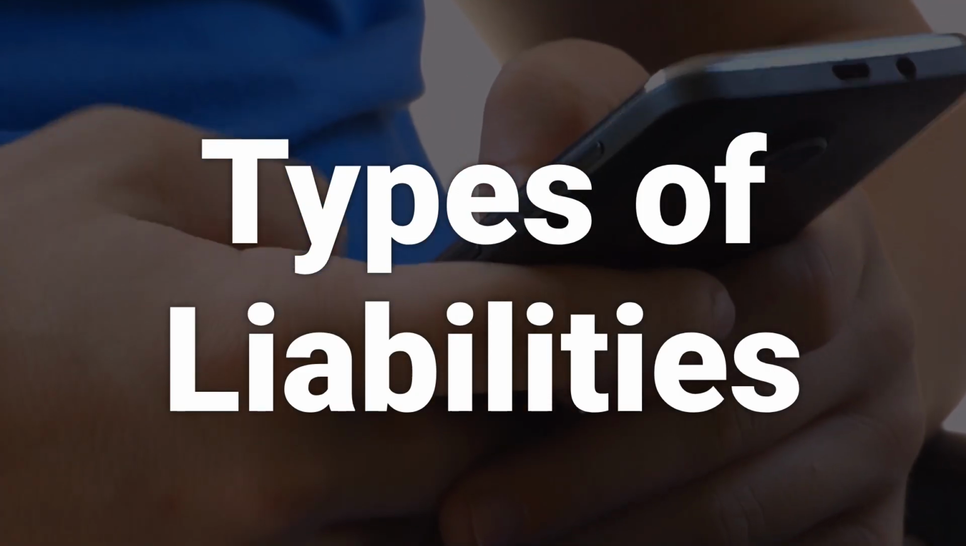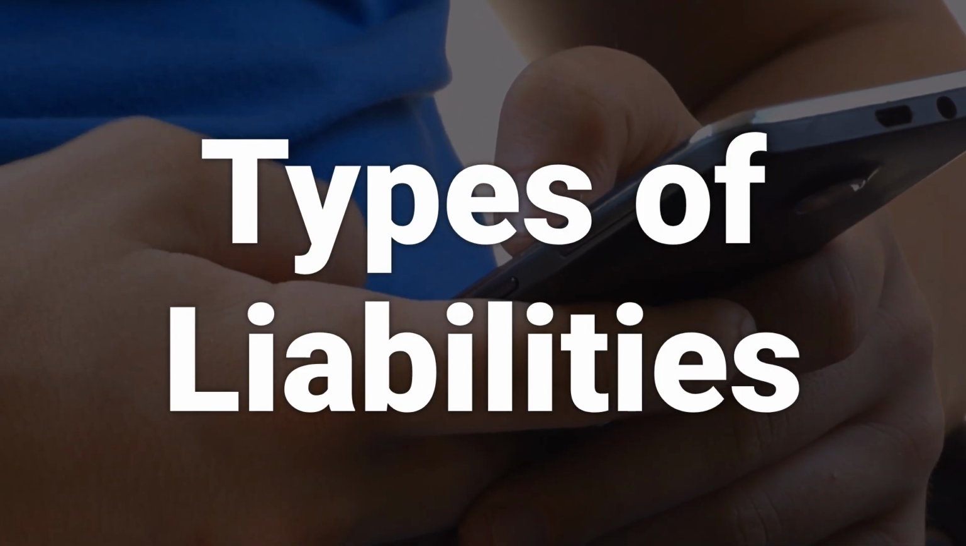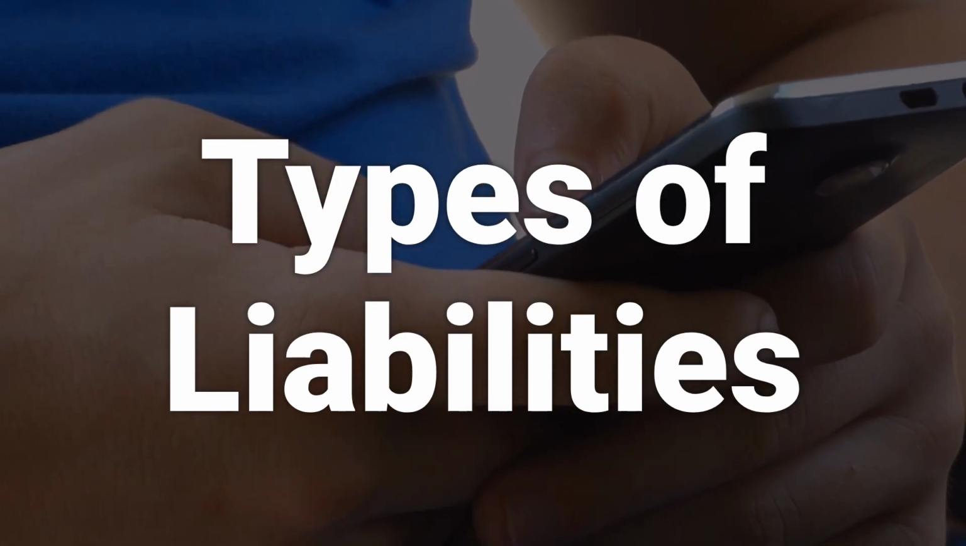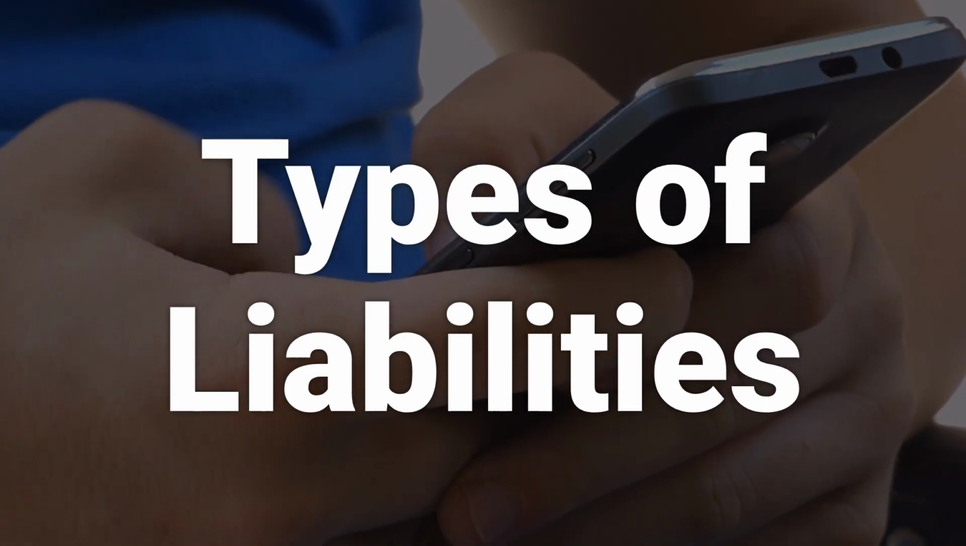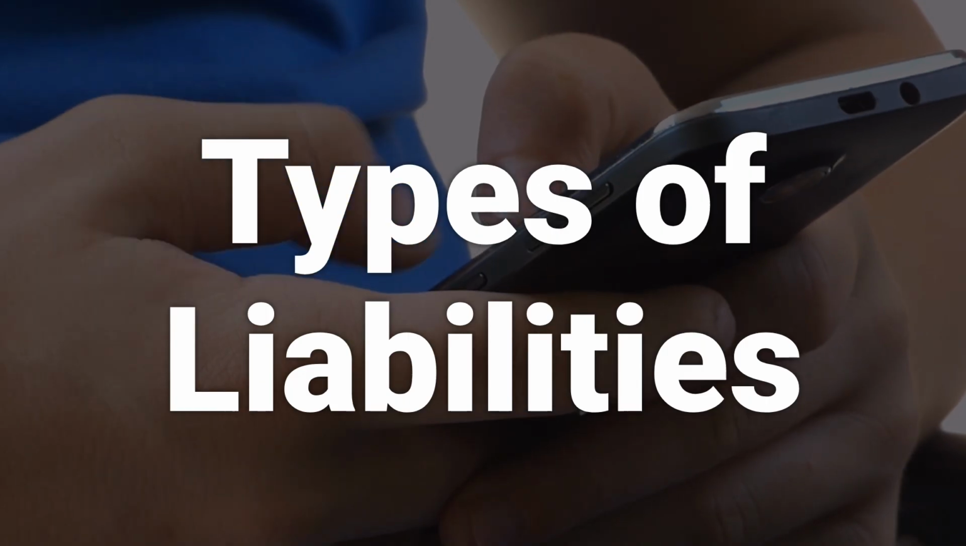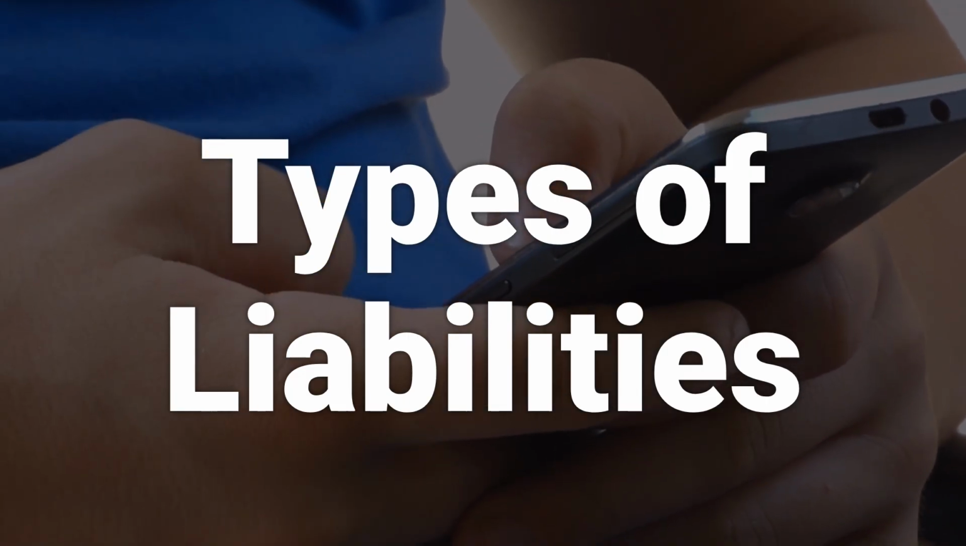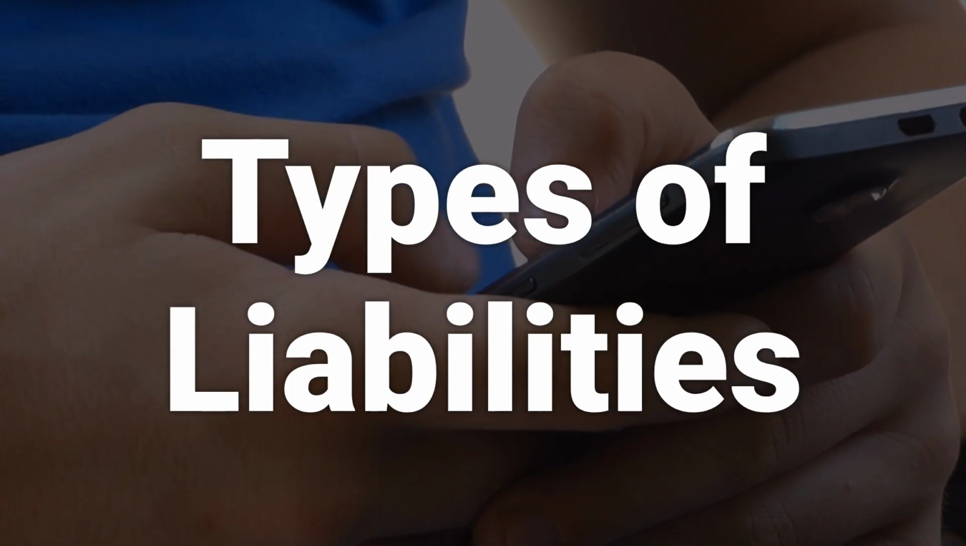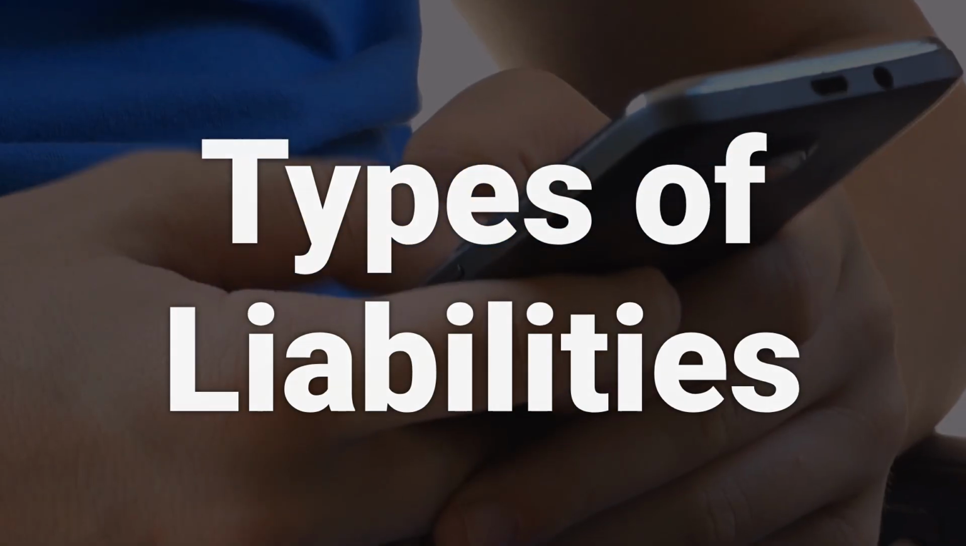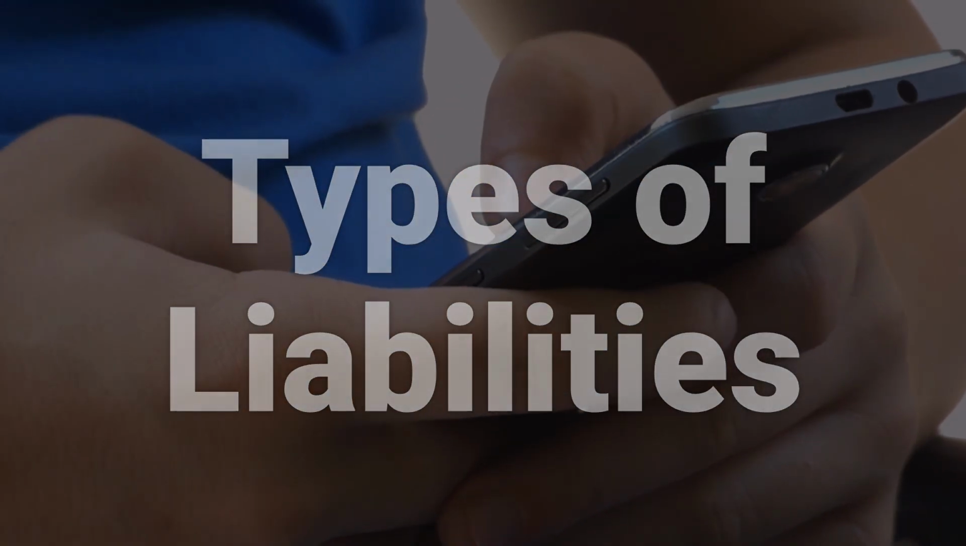Liabilities are sorted into two categories, current and long-term. Current liabilities are payable within 1 year, like payroll expenses, accounts payable, and monthly utilities. Long-term liabilities are debts payable over a longer period, such as long-term debt, rent, deferred taxes, payroll, and pension obligations.